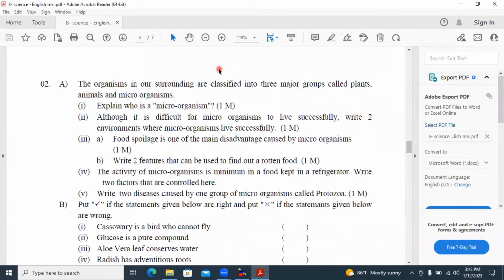The organisms in our surrounding are classified into three major groups called plants, animals, and microorganisms. Explain who is a microorganism. Here I'll write the definition for microorganism.